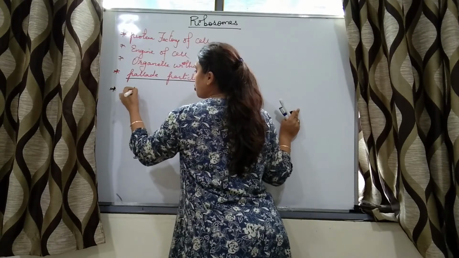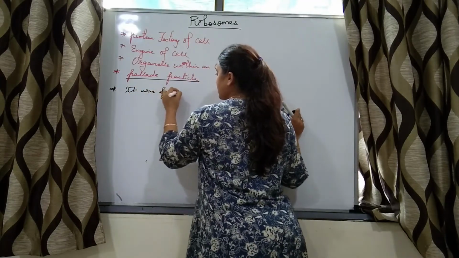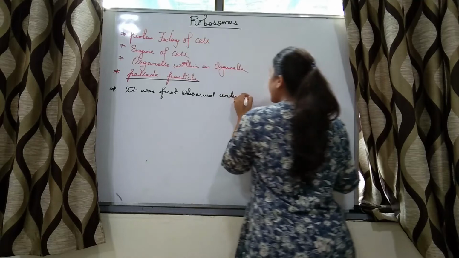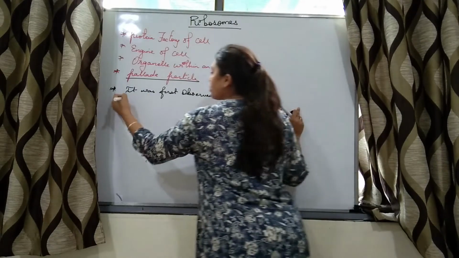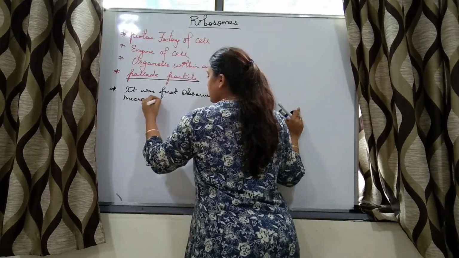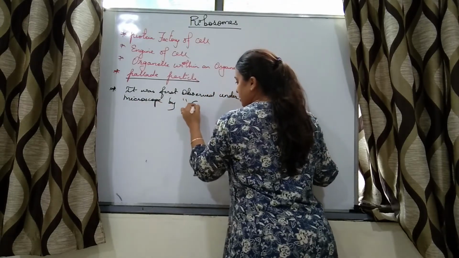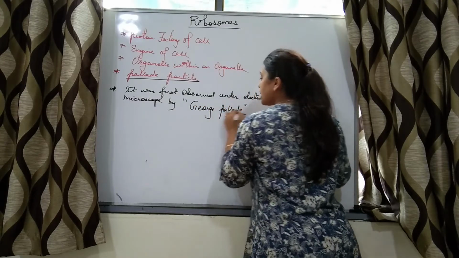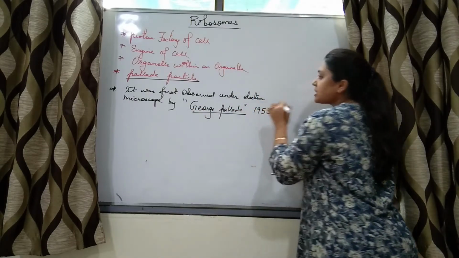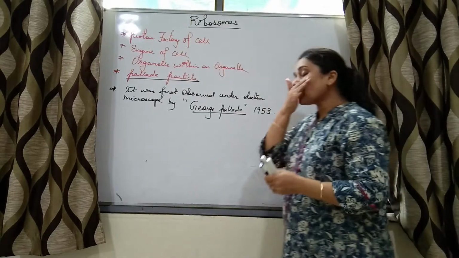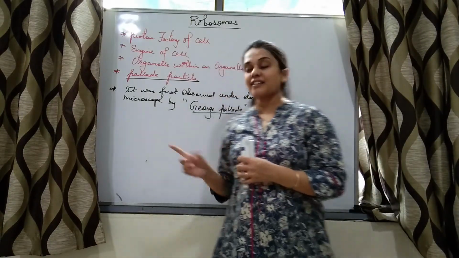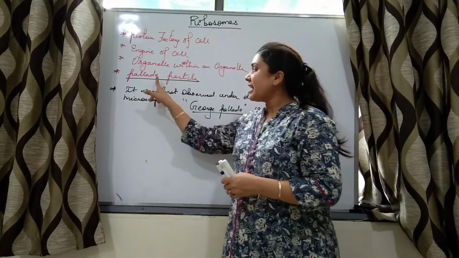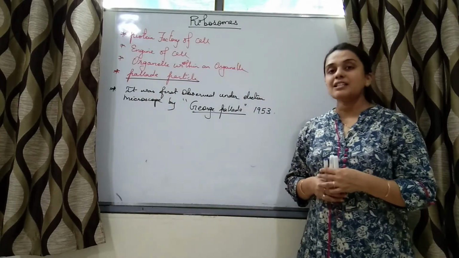Because it was first observed under electron microscope by George Palade in the year 1953, and that is why it is called Palade particle.